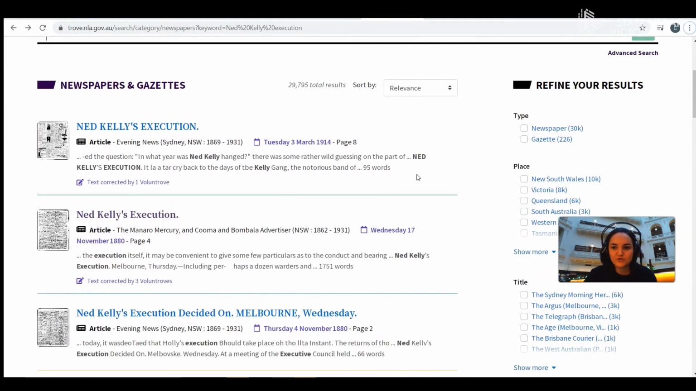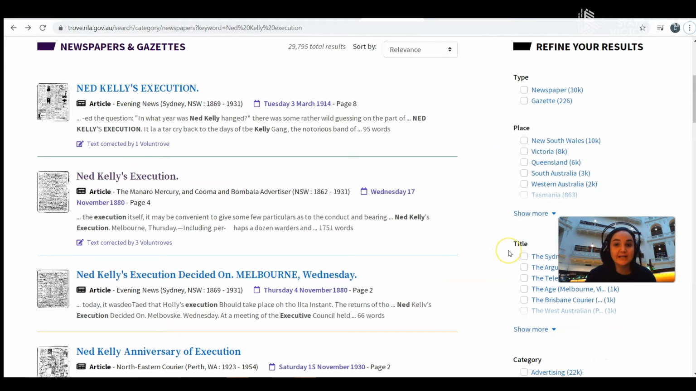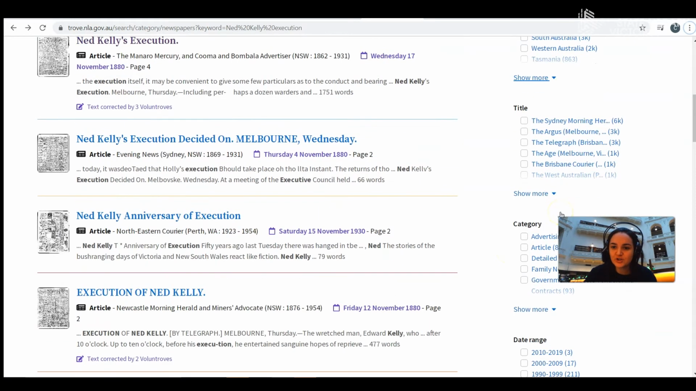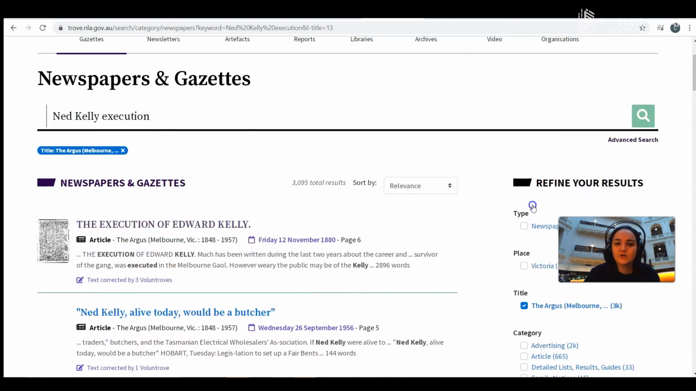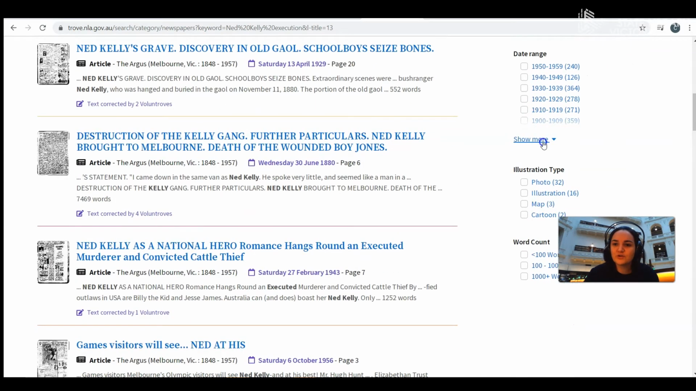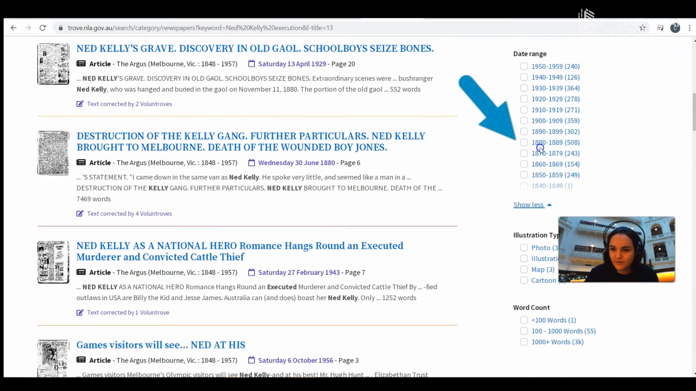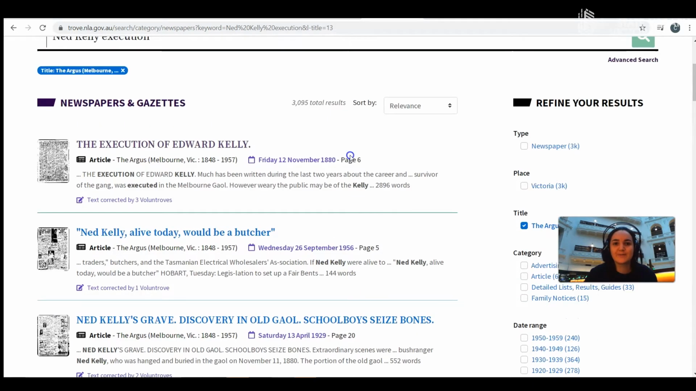So I've got my search results here, and I can see, just like the catalogue in the last episode, I can refine my search here. Now I do want a specific newspaper. I want the Argus, which was like Melbourne's main newspaper back in the 1800s when Ned Kelly was around. And I could also choose, if I wanted to, my date range. So I could choose from 1880, which is when Ned Kelly died. I can choose a newspaper from that time period, which means I'm more likely to get a primary source.